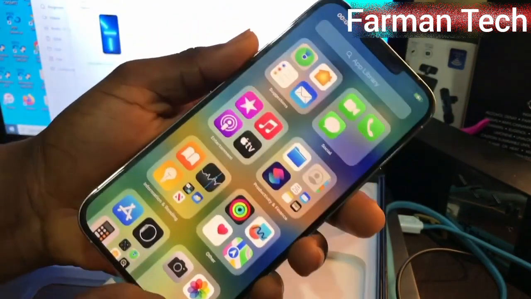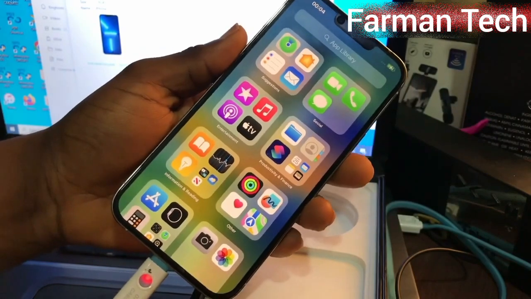You can unlock any iPhone by these steps.